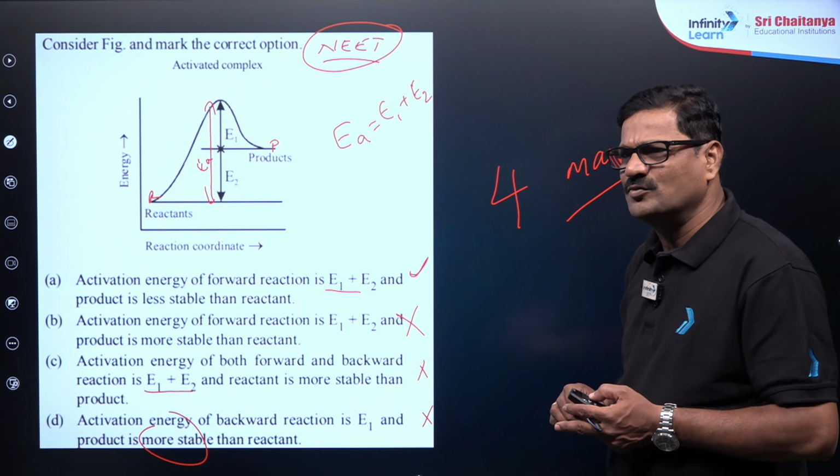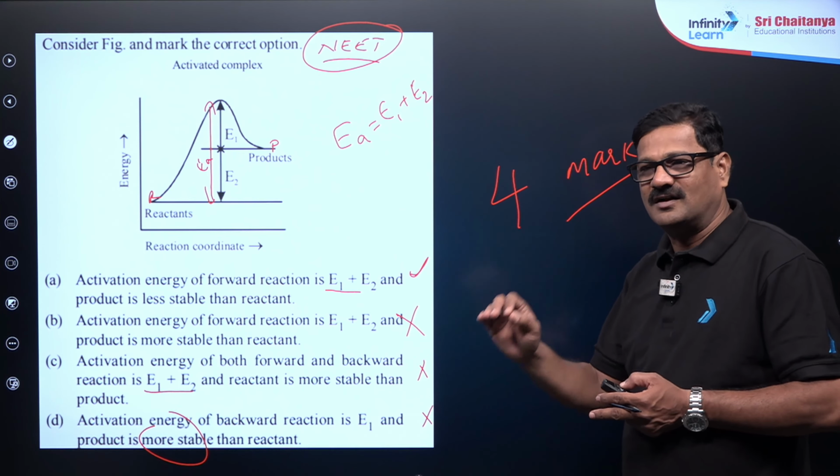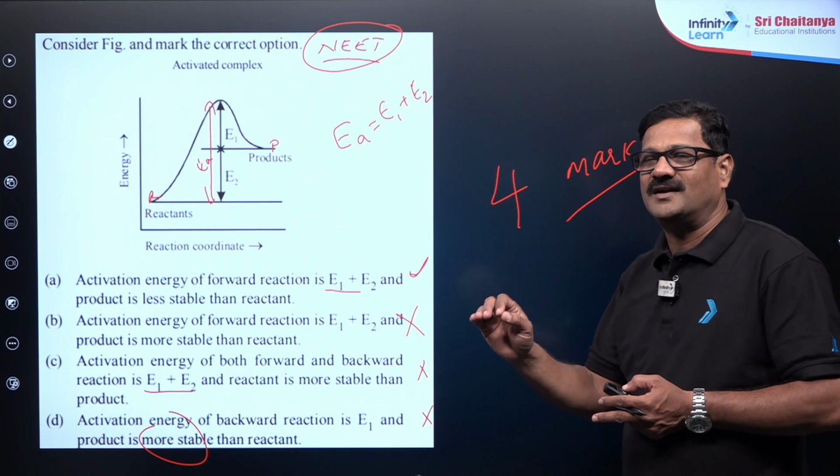What is a negative marking? When you do a wrong answer, your mark is going to be -1. When you do a correct answer, you are going to get a +4. Correct, +4, wrong, -1. When you do wrong thing, you can say you lost 5 marks because आने वाले के 4 मार्क नहीं आता है, लेकिन आपका अकाउंट में 1 मार्क उड़ना जाता है. So the cost is 5 marks.